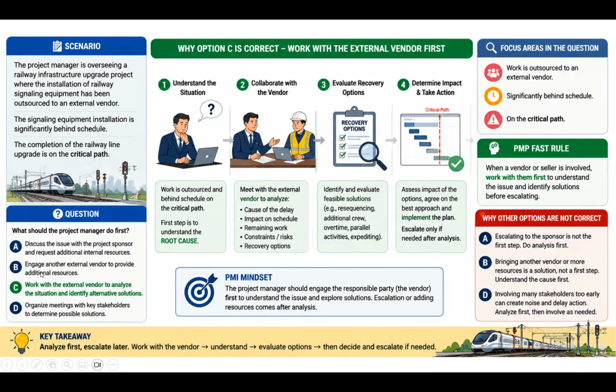Why not option number B? Engage another external vendor to provide additional resources, because bringing in another vendor or more resources is a solution, not a first step. In the first step, we always go with the root cause analysis with our vendor, and we have to understand it first. So the most suitable option is C. B can be, but most suitable is C. Then, organize meeting with the key stakeholder to determine the possible solution. Involving many stakeholders in the early stage is not recommended.